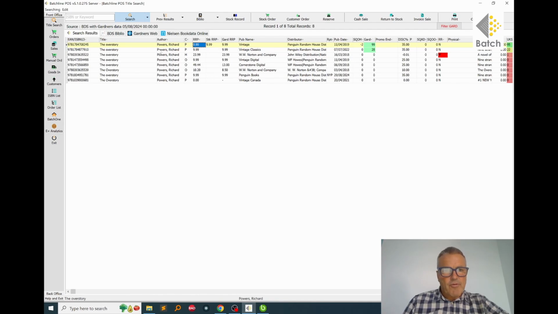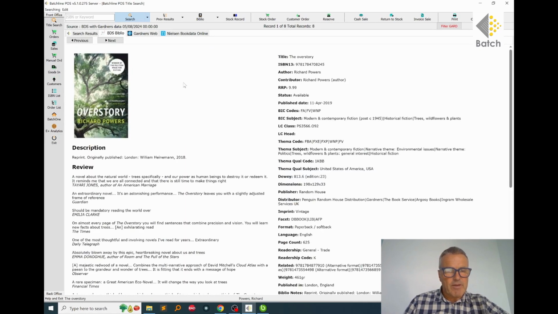So from the screen here you've got a number of books, and we actually have -2 on hand of this particular edition, which means we've done something wrong. But if we go to the BDS bibliographic information, it shows a lot more information. It shows that it is the UK edition, it shows the price, it shows the publication date, and we can be pretty confident that this is the right book.